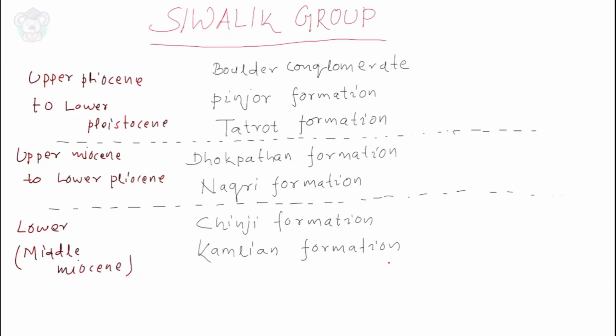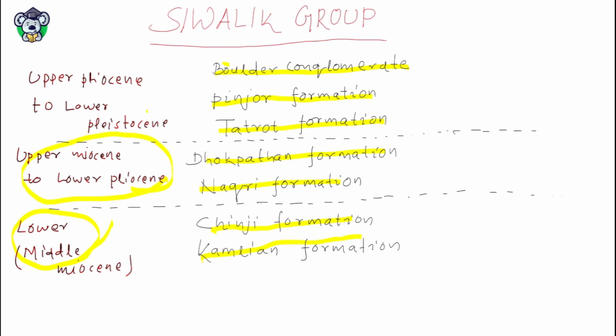Look here, I have given the Shivalik group. This is Kamlial formation and this is Chinji formation, then Nagri formation, Dhokpatan formation, Tatrot formation, Pinjar formation and Boulder conglomerate. This belongs to middle Miocene, this belongs to upper Miocene to lower Pliocene. Similarly, this belongs to upper Pliocene to lower Pleistocene. Kamlial, Chinji, Nagri, Dhokpatan, Tatrot, Pinjar, Boulder formation.